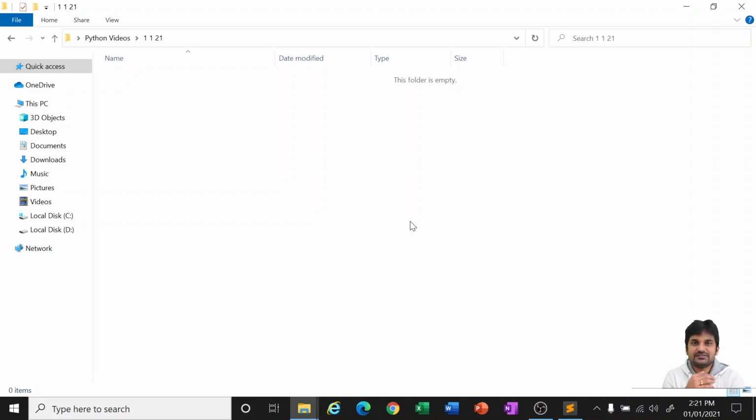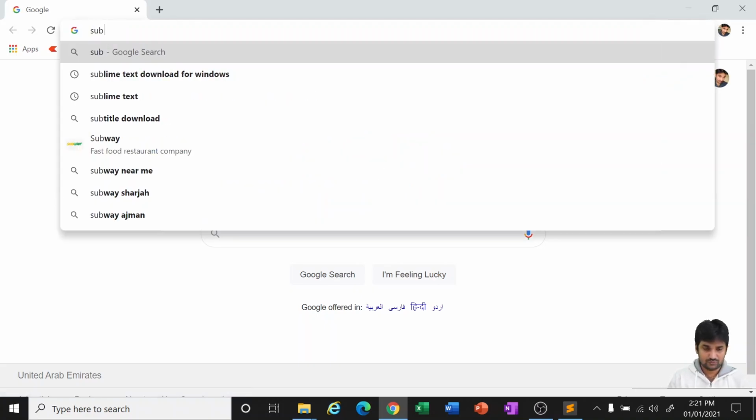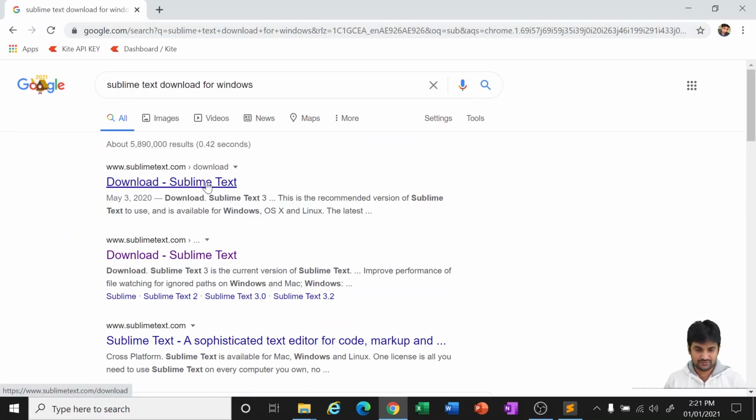So I generally prefer Sublime Text, which you can download. This can also be used instead of a notepad. Sublime Text download for Windows.